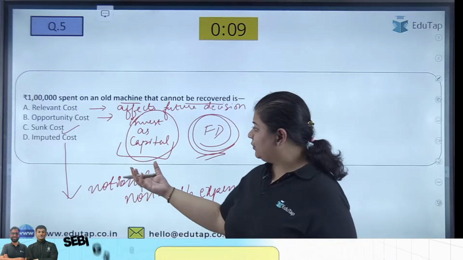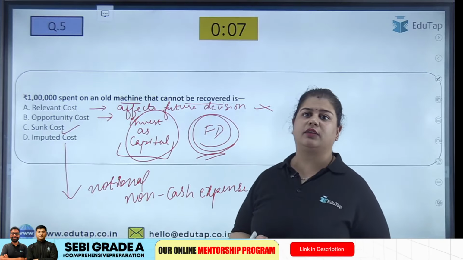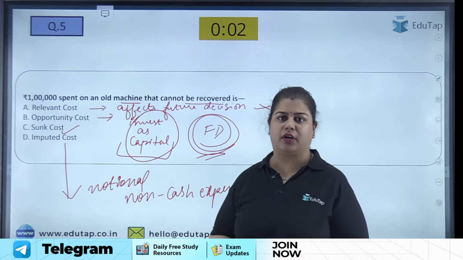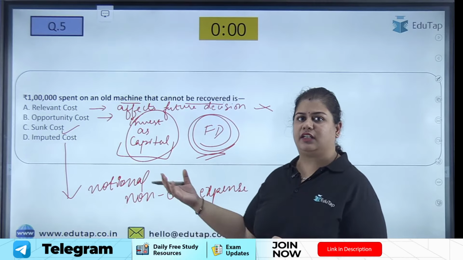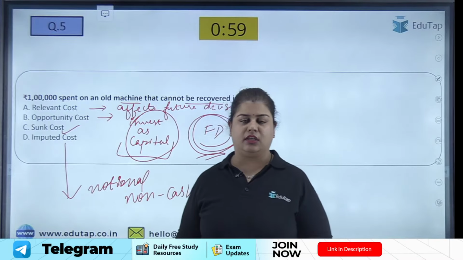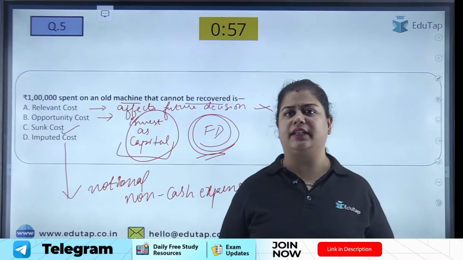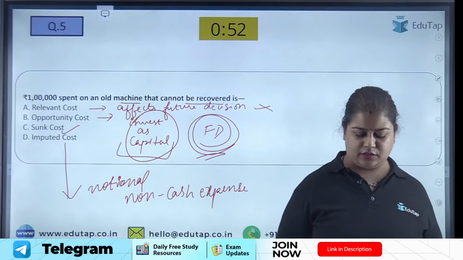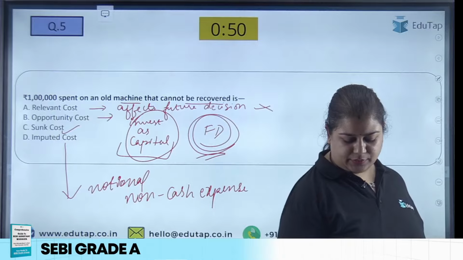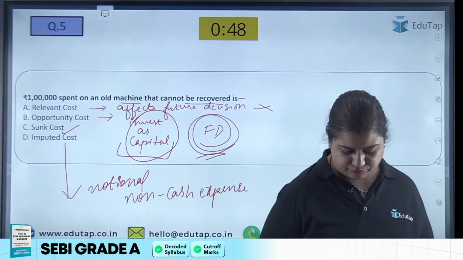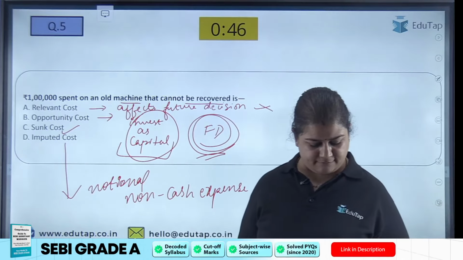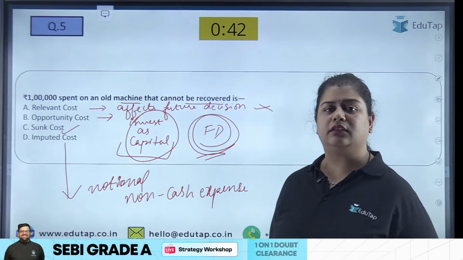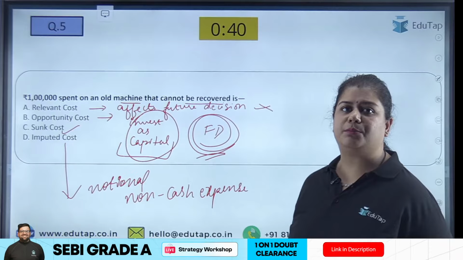That is my imputed cost. The rent of the building that I'm not paying out of my pocket but it is still an expense. That is my non-cash expense, or you can say depreciation also. Depreciation also we don't pay out of pocket, right? So that is my imputed cost. Right? So I hope you have got the answer. What is the answer? C, sunk cost, because it is the past cost.